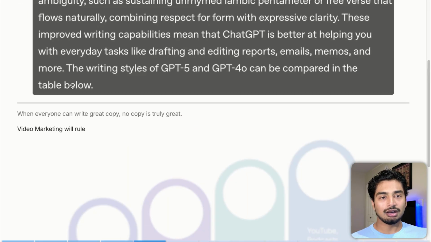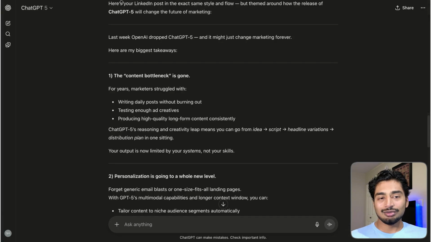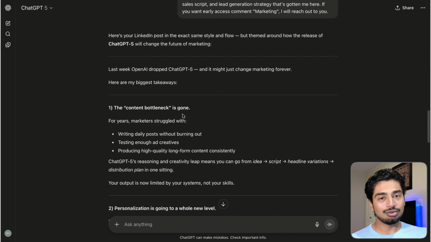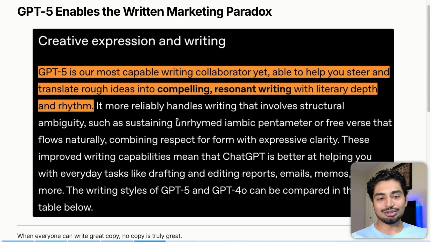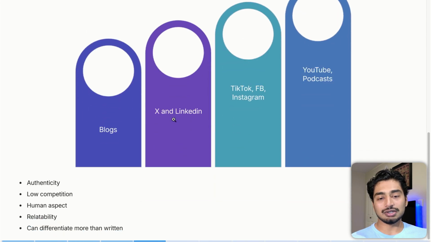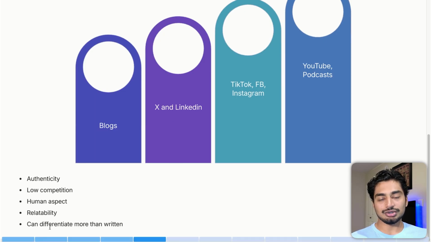And the paradox of written marketing is just amplified by GPT-5 because you can see with a little instruction and like one example, it could write pretty decent copy. And when everyone can write pretty decent copy, no one has great copy. So get onto video marketing because of authenticity, low competition, human aspect, relatability, and you can differentiate more than written.